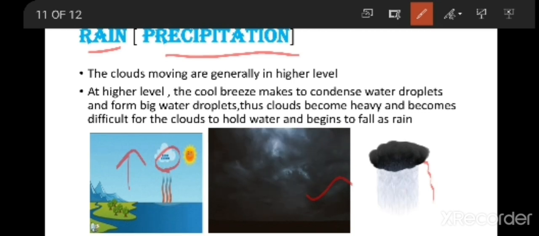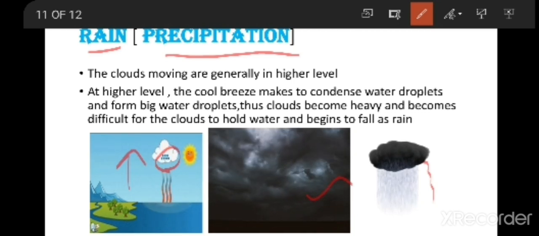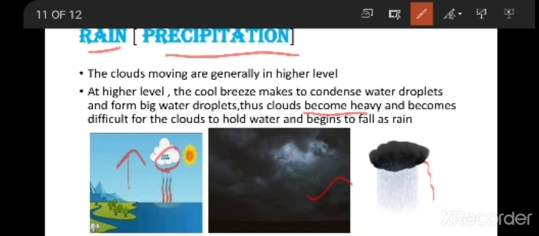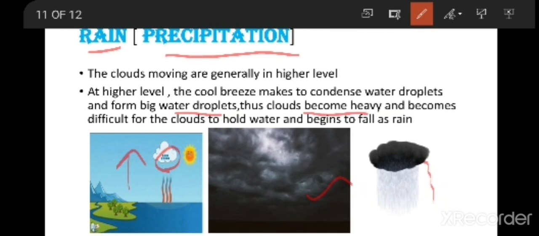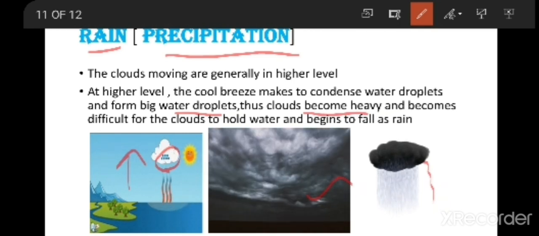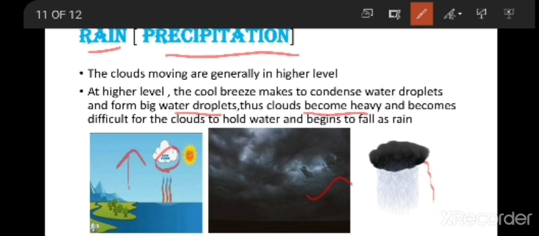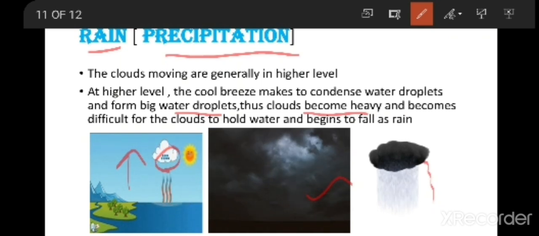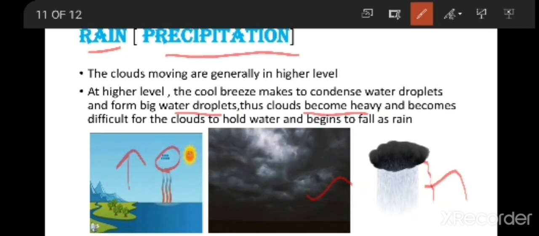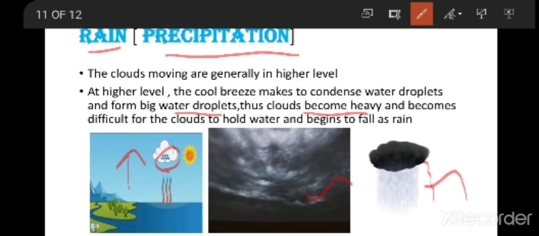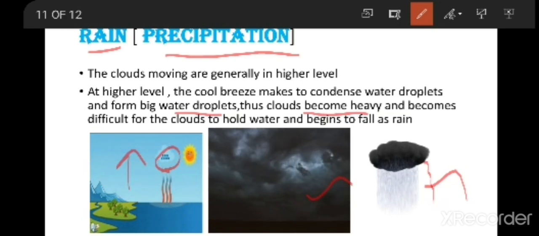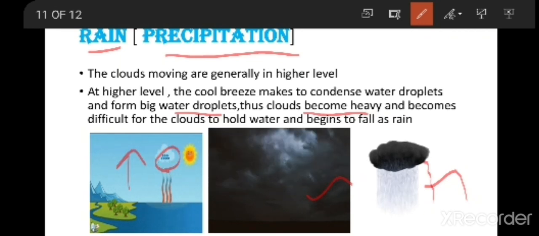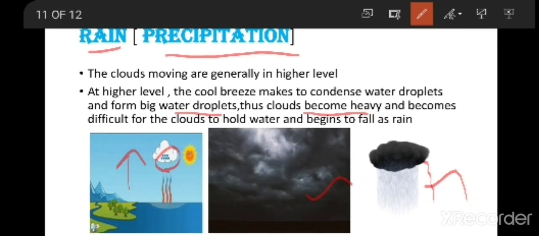In the higher levels, water vapor turns into water droplets. Slowly the clouds become heavy, because big water droplets will be formed. It will be very difficult for the clouds to hold the water, so it will release the water down in the form of rainfall. In this way we are going to get rainfall. So we have discussed what is evaporation, condensation and precipitation, that is rainfall. In the next class we are going to discuss the further topic.